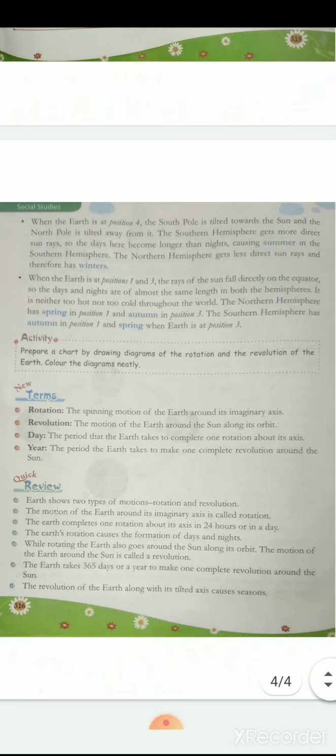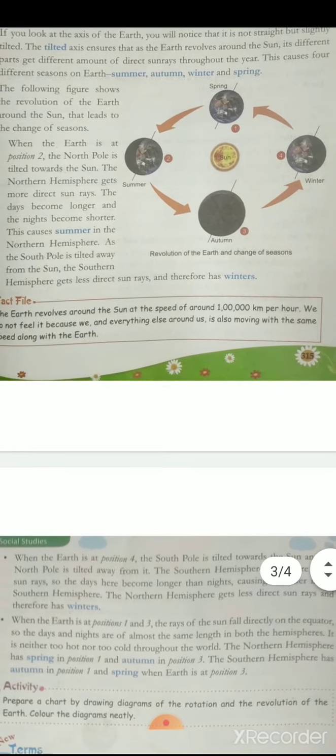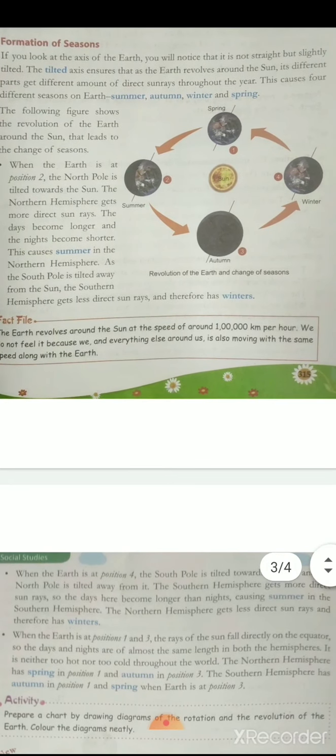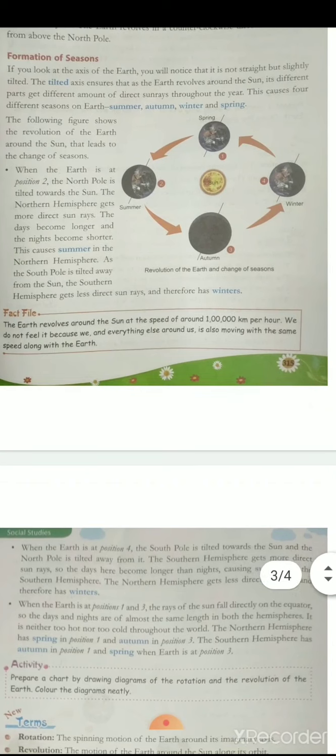When the earth is at position 4 in the given figure, the south pole is tilted towards the sun and the north pole is tilted away from it. As you can see in the figure, the southern hemisphere gets more direct sun rays, so the days here become longer than nights, causing summer in the southern hemisphere. The northern hemisphere gets less direct sun rays and therefore has winter.